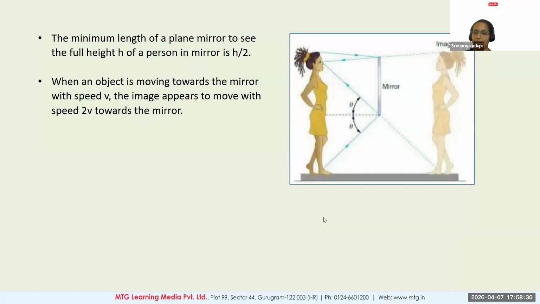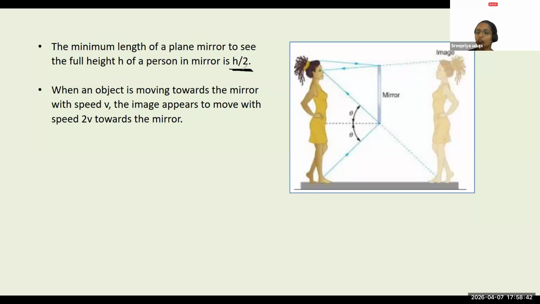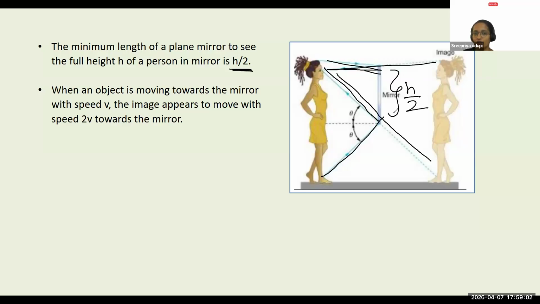Yes? And if you want to see the full image formed in a mirror, it is enough that the height of the mirror is half your height. Whatever the height of the object, half the height of the object should be the height of the mirror to form an image. That is more than enough. Light from the head and light from the toe are both going to be reflected into the person's eye and the image is going to be formed. So it is enough if the mirror height is half the height of the person. That is one thing to understand.